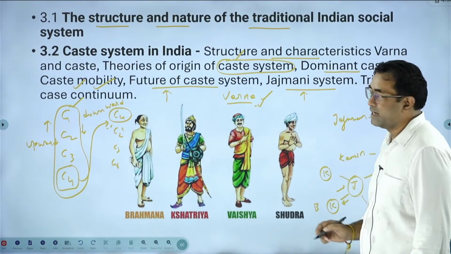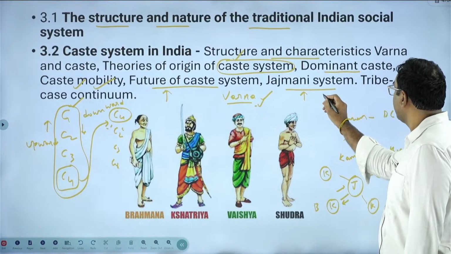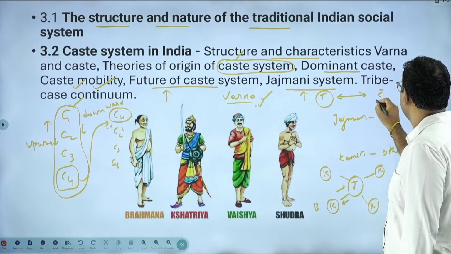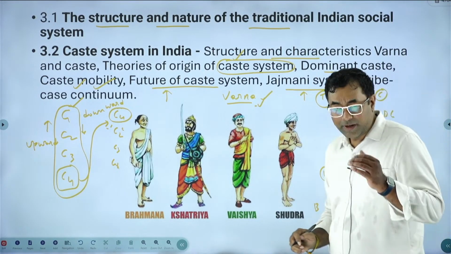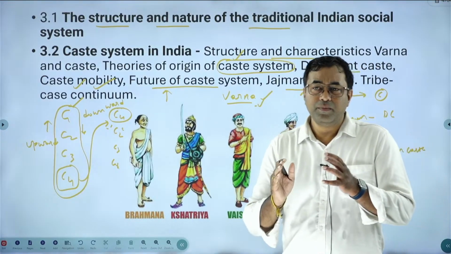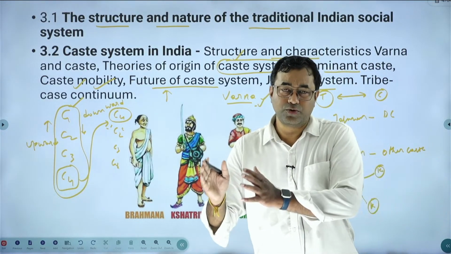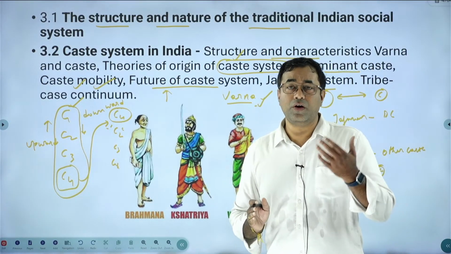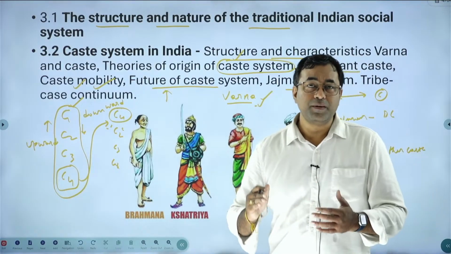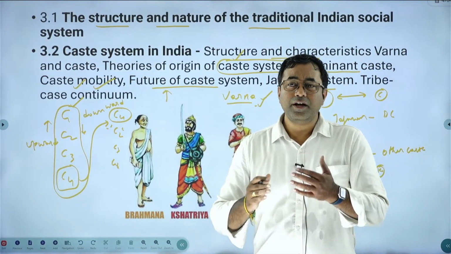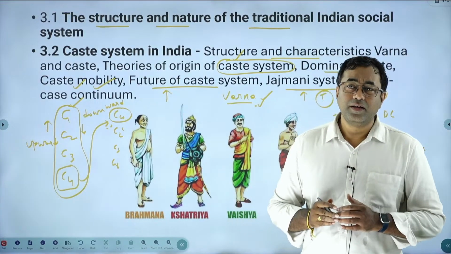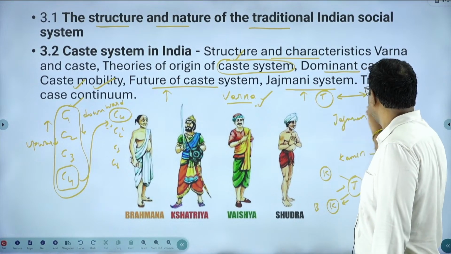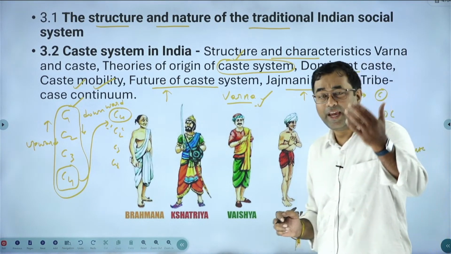Next one, tribe-caste continuum. Tribe-caste continuum means that there is always a tribe and then the caste. Every time there are certain tribal groups and caste groups, they interact with each other because of sharing of resources, the movement of people, or other reasons, and they continue to exchange their features. That communication between tribe and caste has been happening since the ancient period.